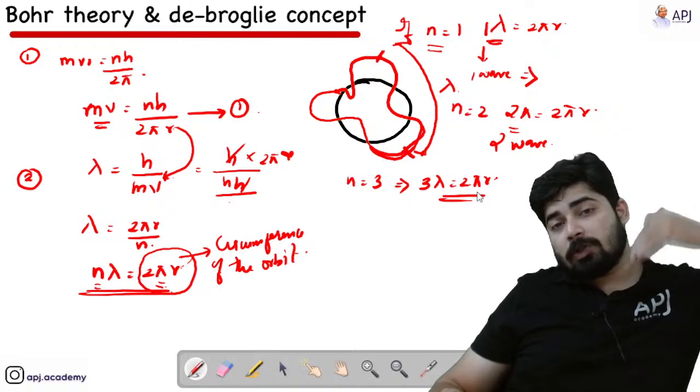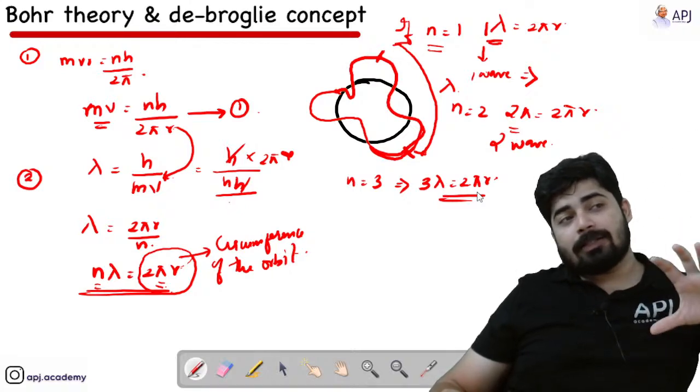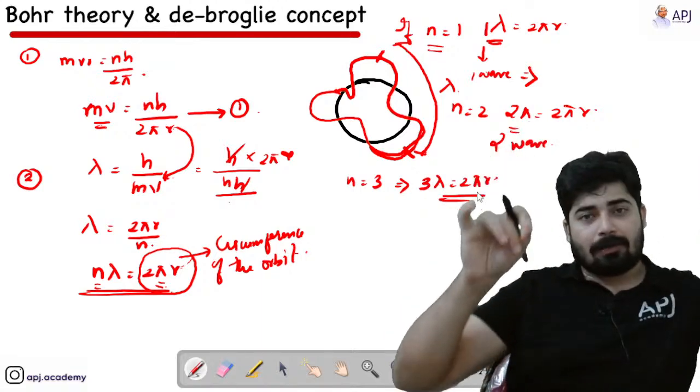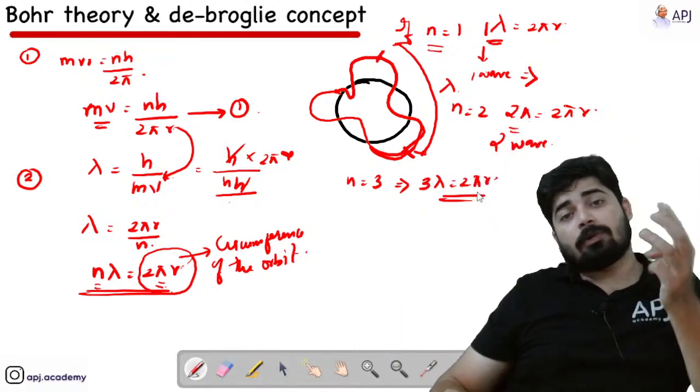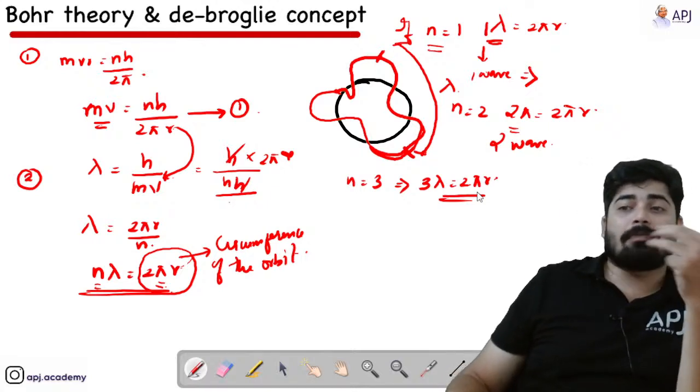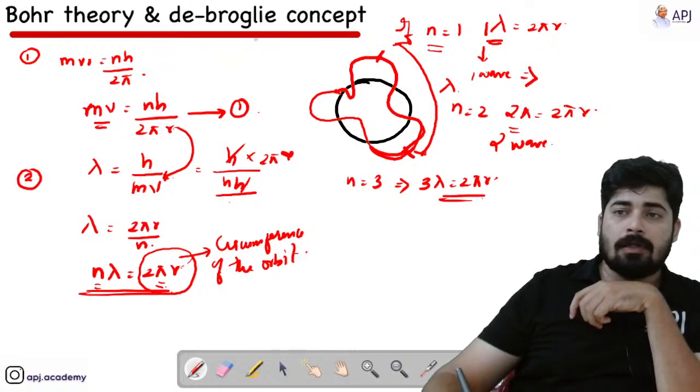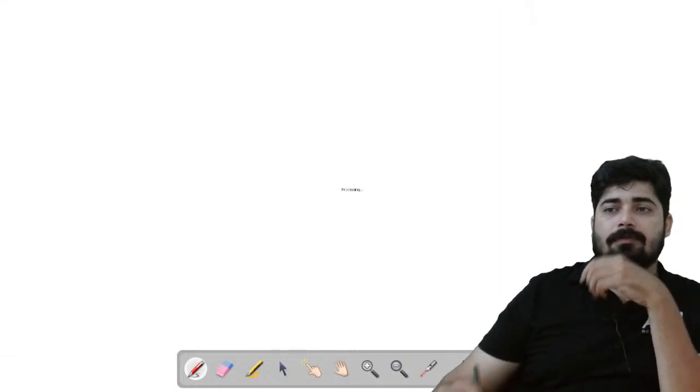And in the third orbit, what de Broglie says is that to cover the complete circumference, the electron requires 3 waves, that is 3 lambda. Is that clear? Now let's move on to the next concept.